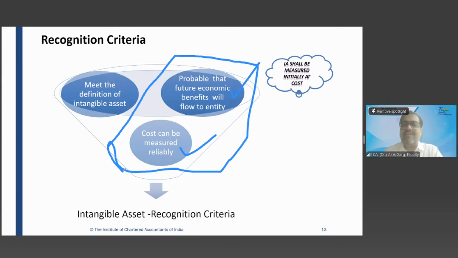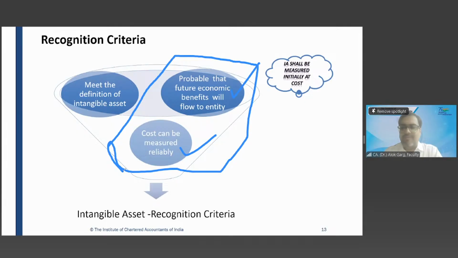Neha, what is that criteria? Sir, meet the definition of intangible asset. Meet the definition, or what is the definition of intangible asset, Neha? Sir, intangible asset that can be identifiable.